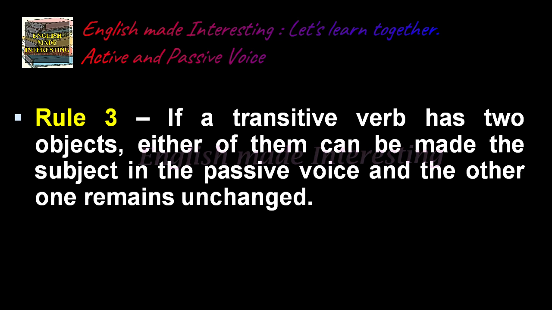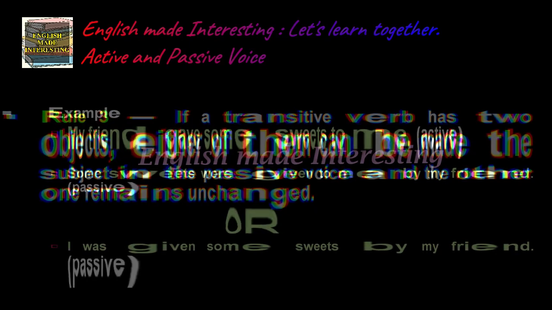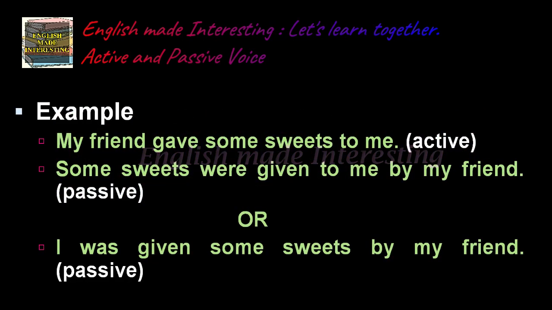If a transitive verb has two objects, either of them can be made the subject in the passive voice and the other one remains unchanged. Example, my friend gave some sweets to me. This is the active form. Some sweets were given to me by my friend. It is a passive form. It can also be written as I was given some sweets by my friend.